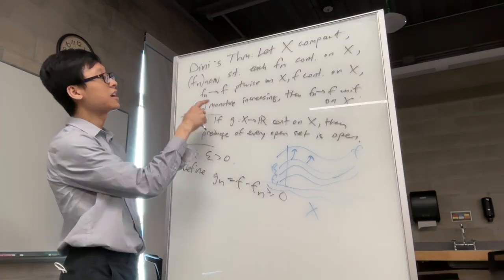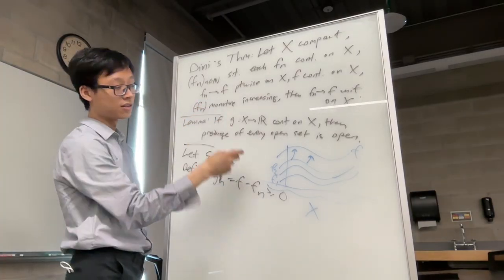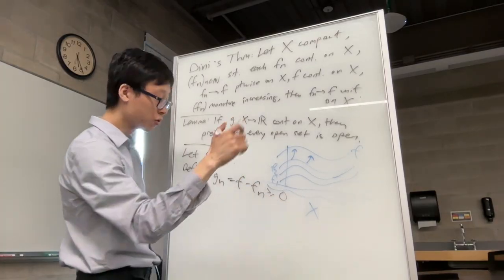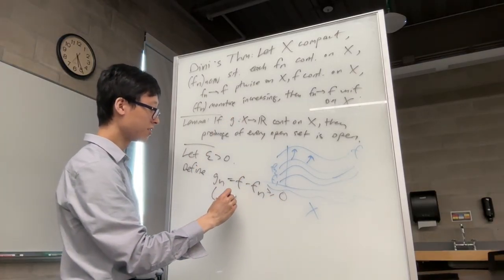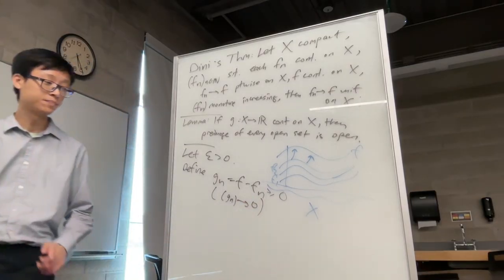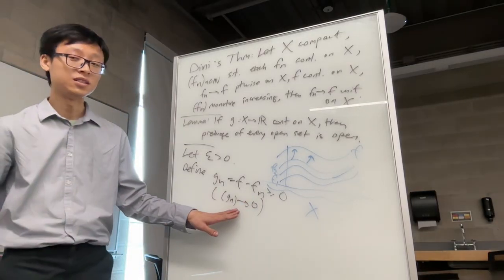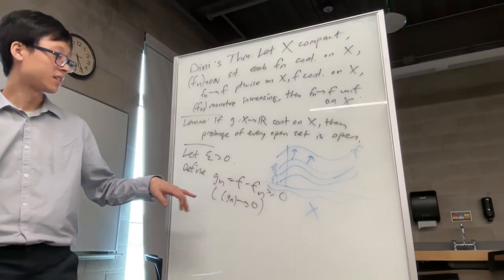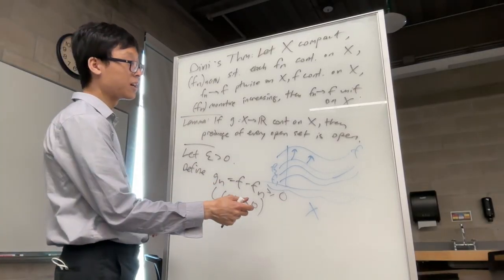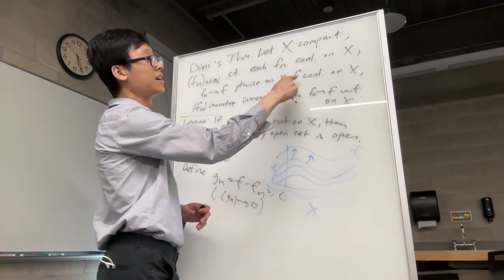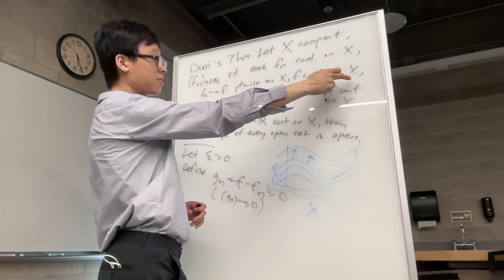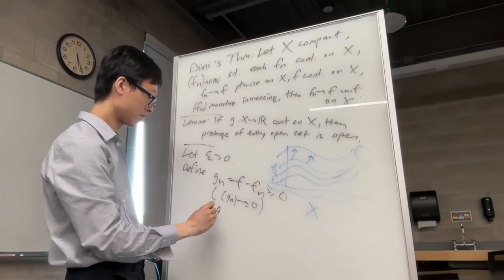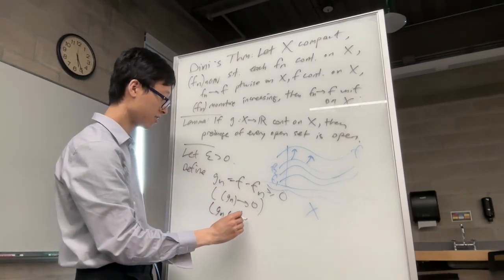But furthermore, since fn converges to f pointwise, these fn's are going to get arbitrarily close to f. So in fact, we even know more. We know that the gn's themselves are going to converge to 0. This won't be needed really much in the proof. The important thing is that f minus fn is bigger than or equal to 0. And the last thing, note that because we prescribed fn and f to both be continuous on X, then their difference, gn, is also continuous on X. Each gn is continuous on X.